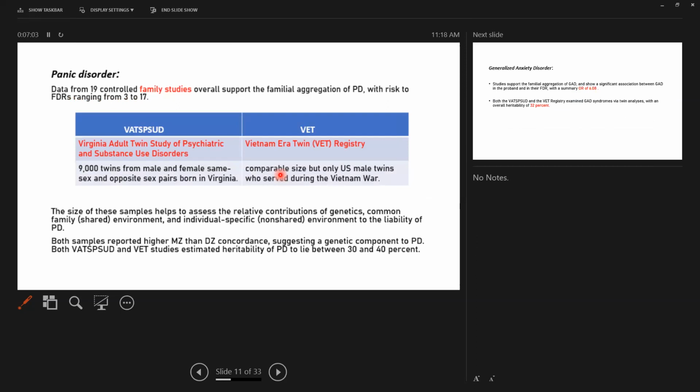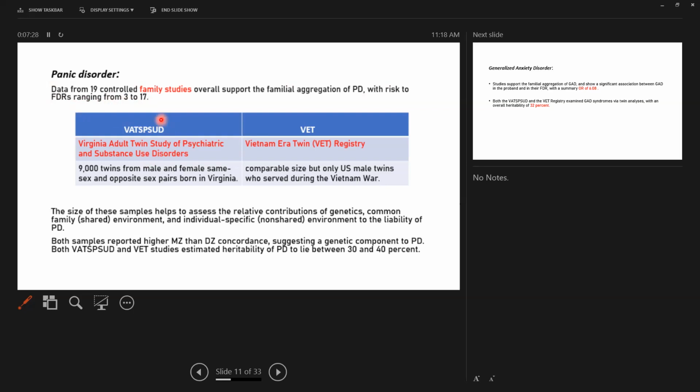So in panic disorder, data from 19 controlled family studies overall support the familial aggregation of panic disorder, with risk ranging from 3 to 17 in first degree relatives. That means the first degree relatives are at a higher risk, 3 to 17 times higher, than a healthy person of developing the disease.